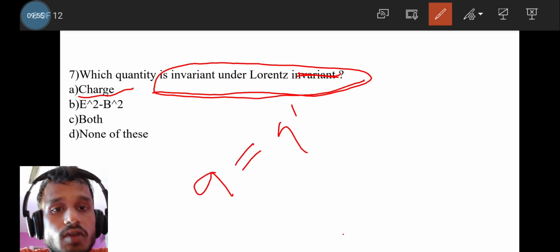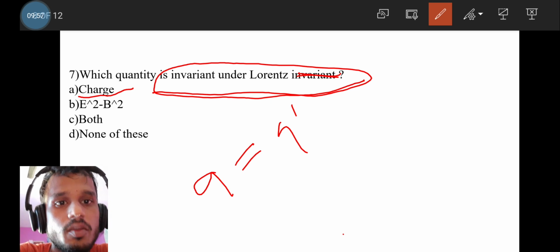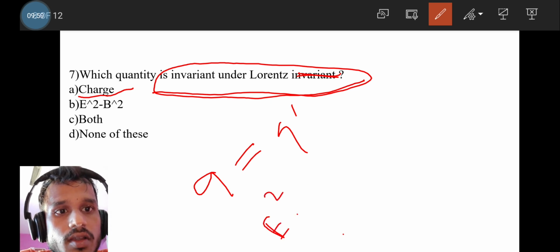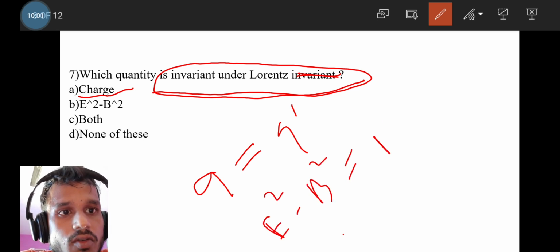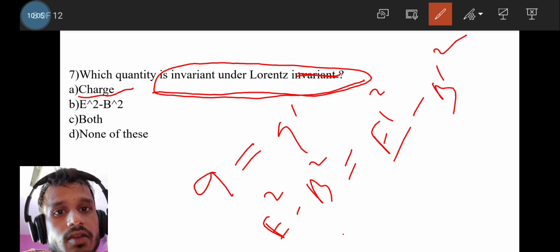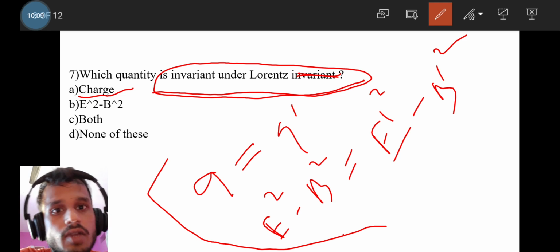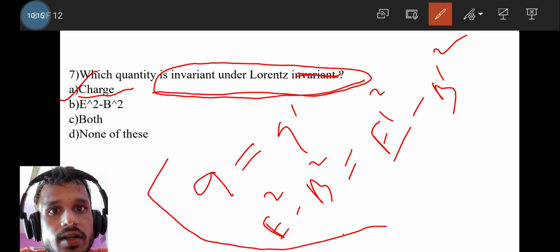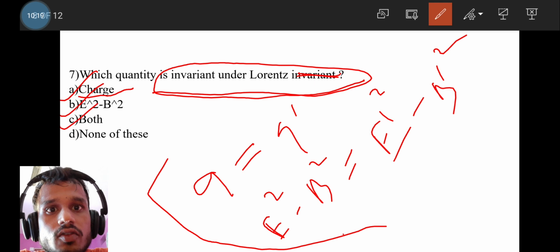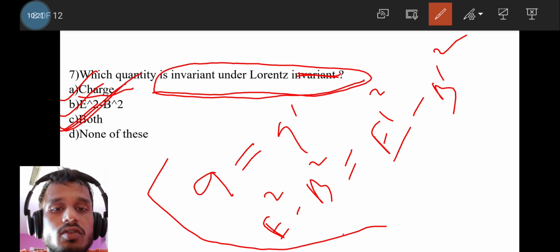And e square minus b square is also a Lorentz invariant quantity, that means e square minus b square equals e prime square minus b prime square. This quantity does not change under frame transformation. So option C, A also correct and B also correct, is the correct answer to the question.